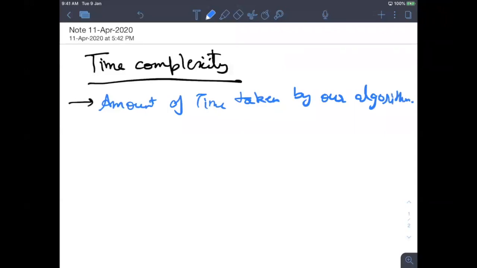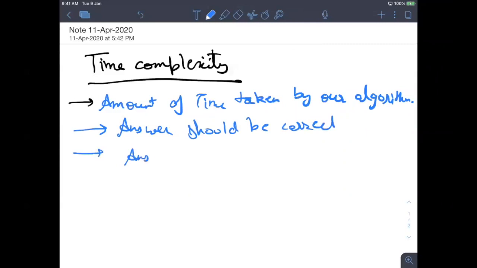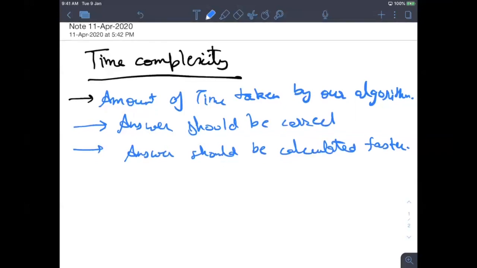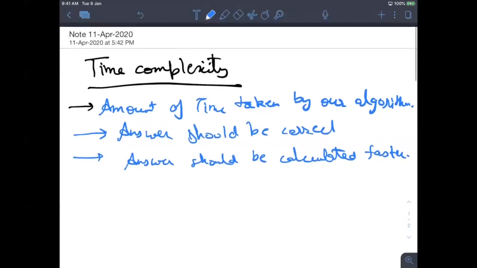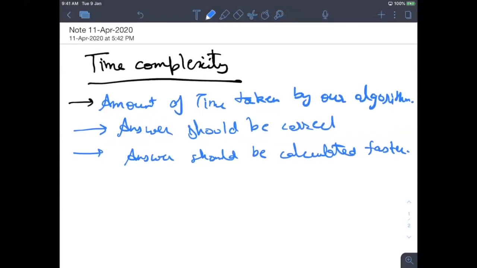So in programming, two things matter. One, your answer should be correct. Second, that answer should be calculated faster. So it's not like you are writing a code and you have the question and you have to find the answer. There can be a condition like your answer is coming after 10 years, but there is no point of that, because why will I wait for 10 years? So your answer should be correct and your answer should be calculated fast. So both these things matter.